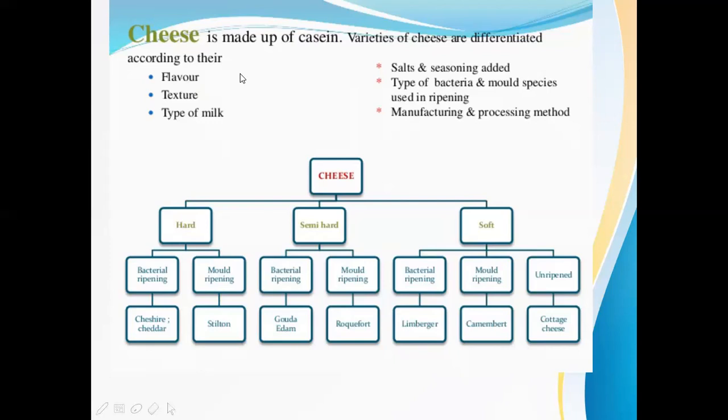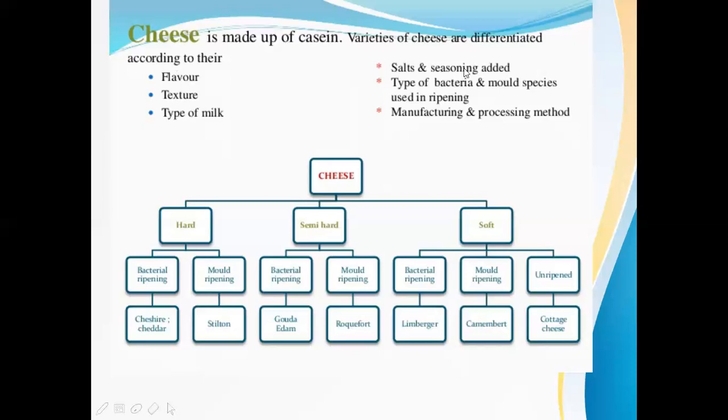So what is basically a cheese? In day-to-day life we use cheese in pizza making, and we have seen paneer. There are many types of cheeses. The best two examples are mozzarella cheese and many more we have seen. Cottage cheese means paneer, right? So these are cheeses, and they are made of milk, right? And we can give different flavor to this cheese and different texture also.